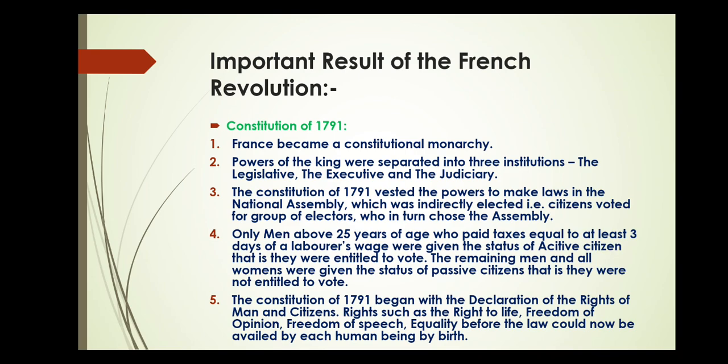The remaining men and all women were given the status of passive citizen, that is, they were not entitled to vote. Fifth, the Constitution of 1791 began with the Declaration of the Rights of Man and Citizens. Rights such as the right to life, freedom of opinion, freedom of speech, equality before the law could now be availed by each human being by birth.